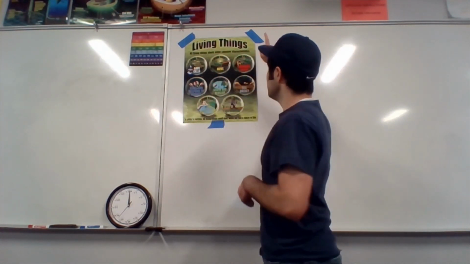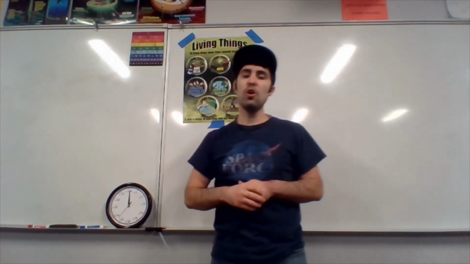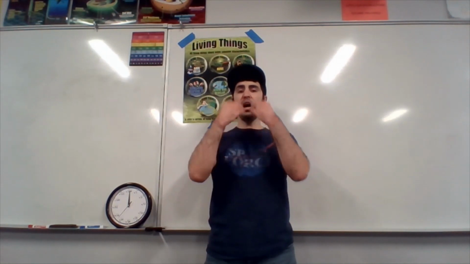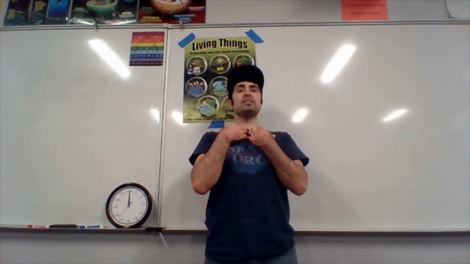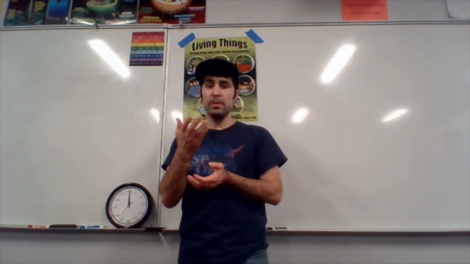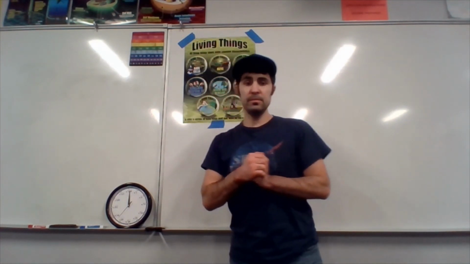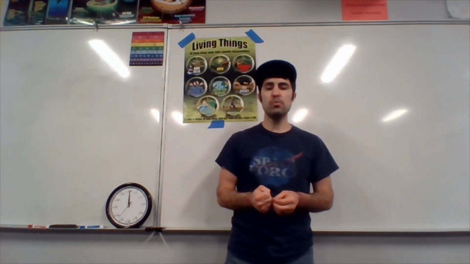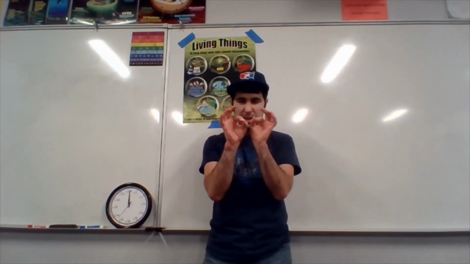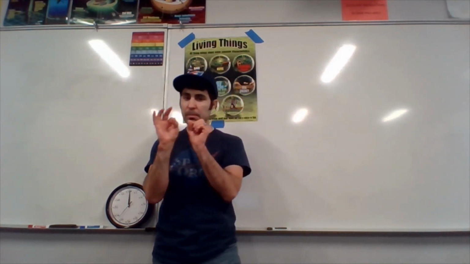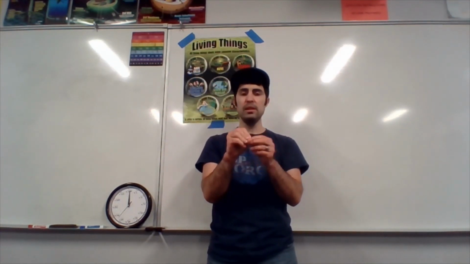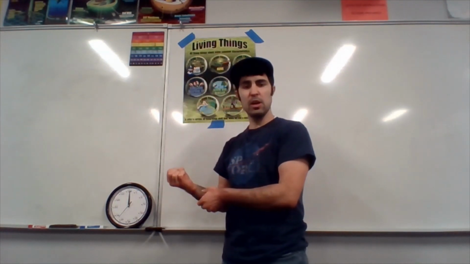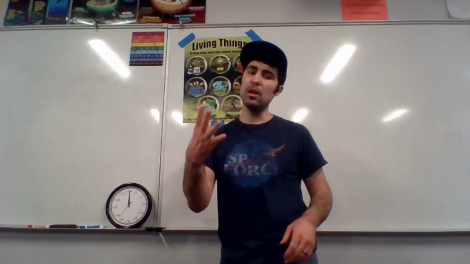The next thing I want to talk about is exchange gases. This is called respiration. When we inhale, we breathe in oxygen. When we exhale, we blow out carbon dioxide. That is called respiration or breathing. Plants do the same thing. They breathe in through little holes in their leaves called stomata. They take in carbon dioxide, they use that carbon dioxide, and then they expel oxygen.